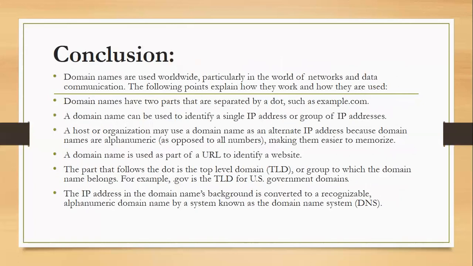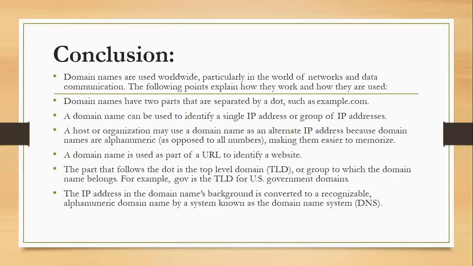This is how DNS works. The conclusion about the domain name system is that it is used worldwide, particularly in the world of networks and data communication. So we have to focus on how this works and how it is used. A domain name is of two parts separated by a dot. For example, example.com. Here example is the domain name and .com is the top level domain, as I discussed earlier. Next, a domain name can be used to identify a single IP or a group of IP addresses.